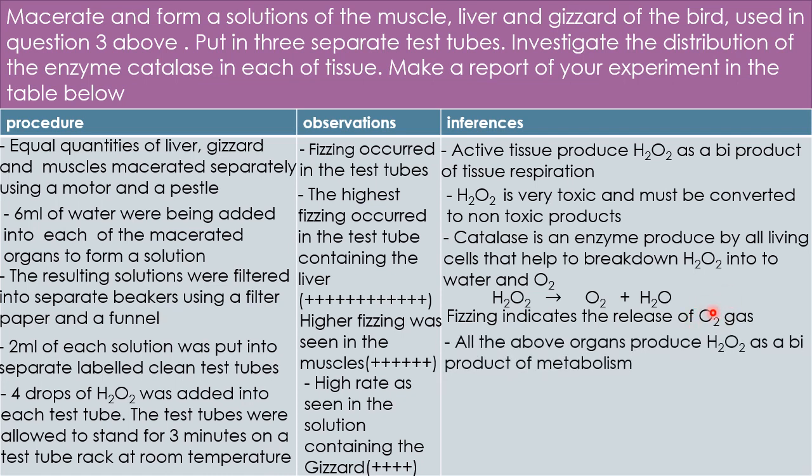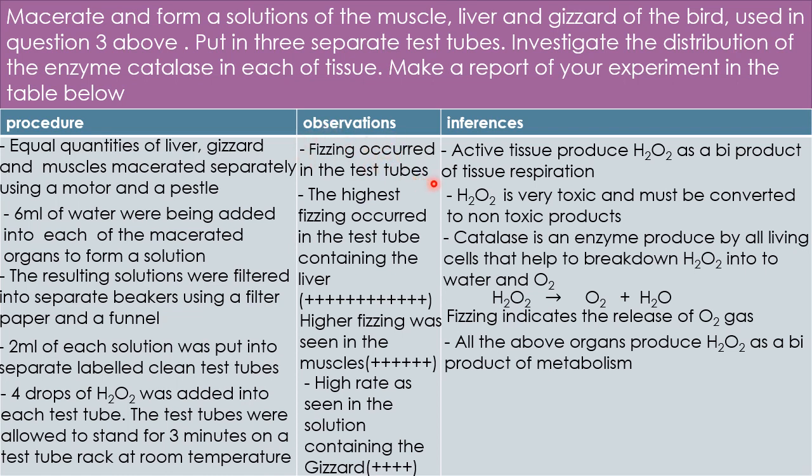Great. Now all the above organs produce hydrogen peroxide as a byproduct of metabolism. Good. So guys, once we add the hydrogen peroxide into those solutions, we are going to experience fizzing, like I indicated initially.